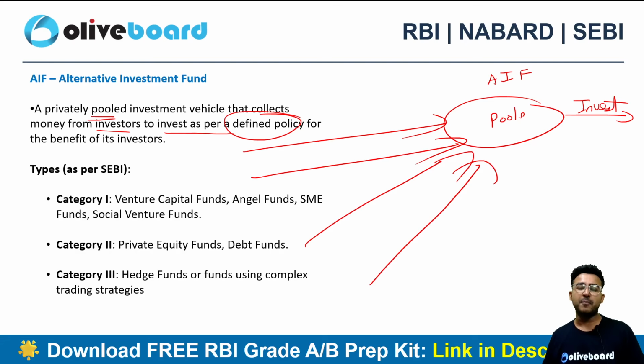Mutual funds do have multiple restrictions, right? They cannot invest your money in private equity. They cannot invest your money in highly risky asset classes. AIF does not have these kinds of restrictions, right? And AIF can definitely invest in different asset classes. It can be risky as well. That's why it's an alternate investment fund. It's not at all a traditional investment fund, right?